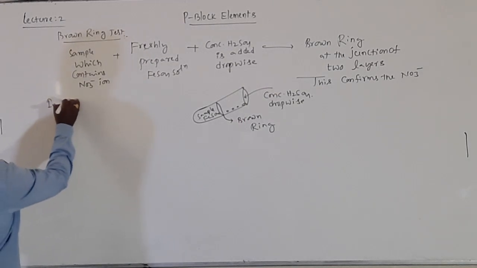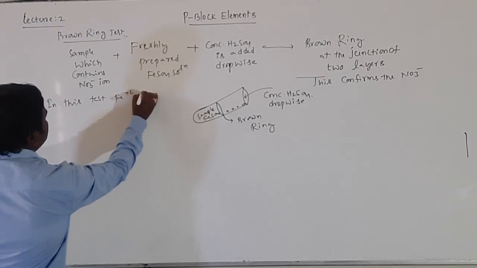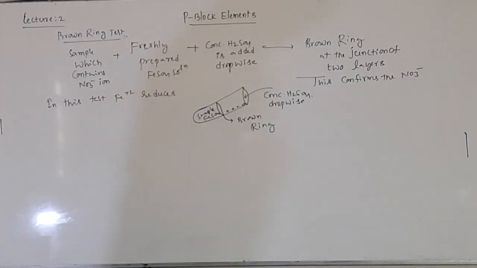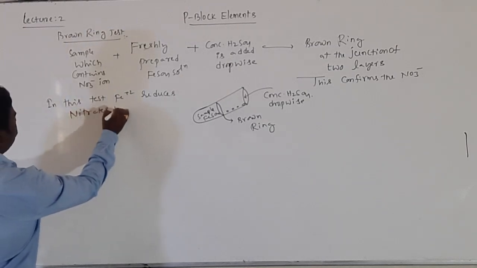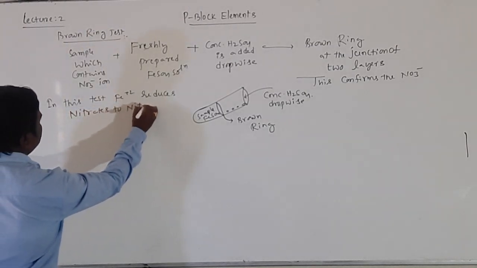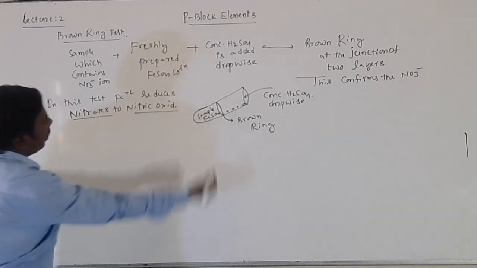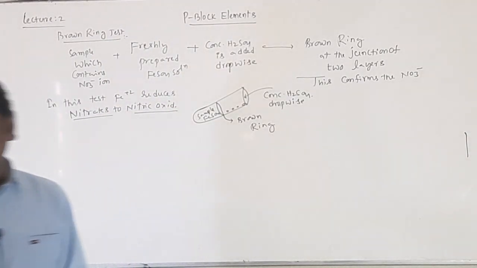In this test, Fe2+ reduces nitrate to nitric oxide. This point is very, very important, students. Nitrate means NO3 minus, nitric oxide means NO, right?